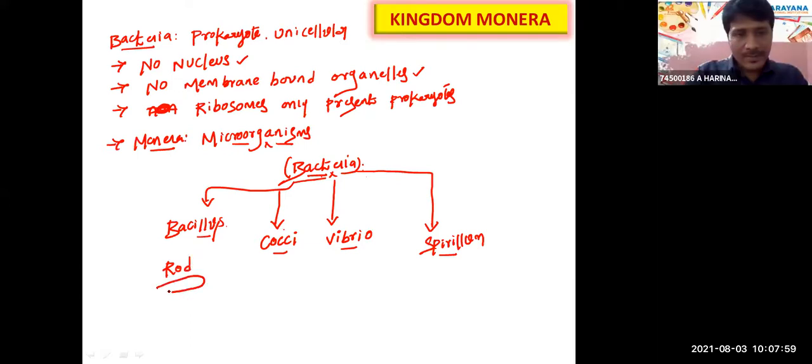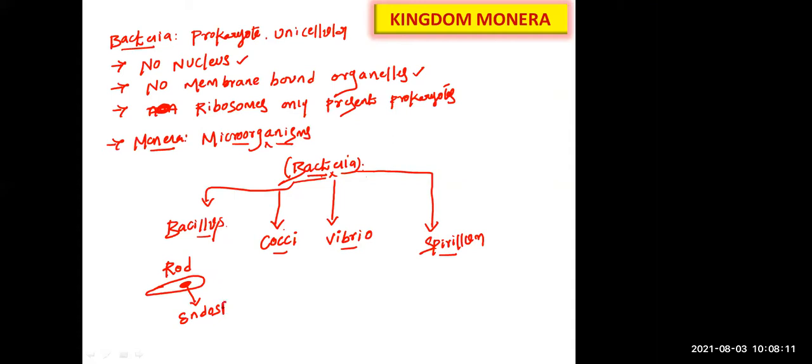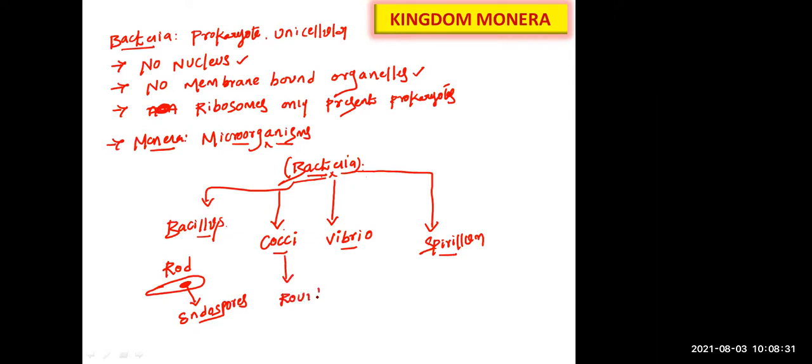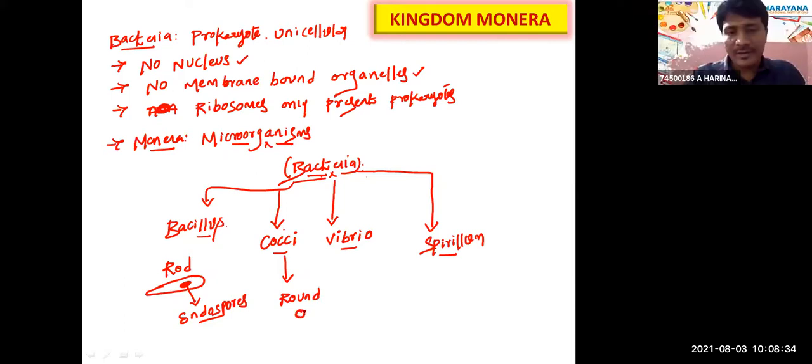Bacillus has the capability to form spores. These spores are produced inside, which is why we call them endospores, though in textbooks they are generally given as spores. So Bacillus is rod shaped with a spore inside. What is the shape of cocci? Spherical, round.